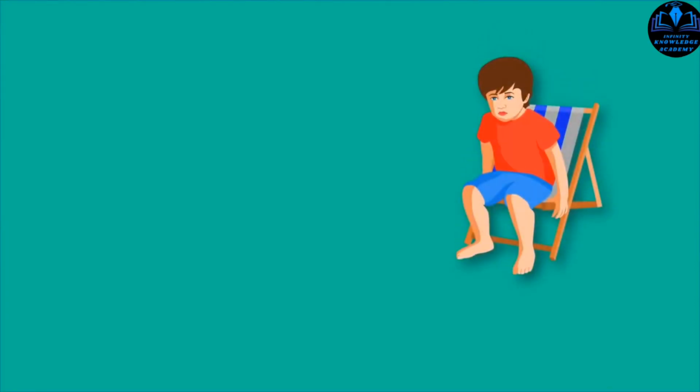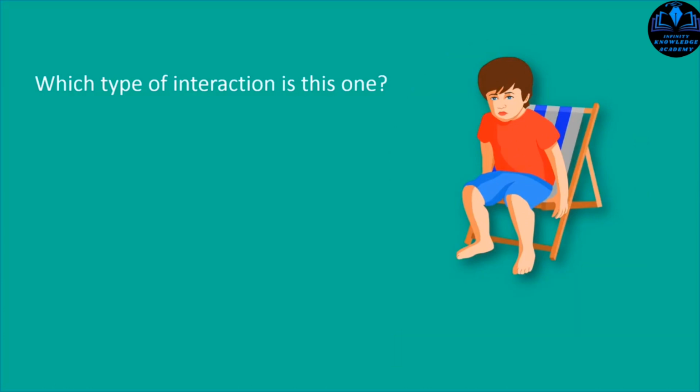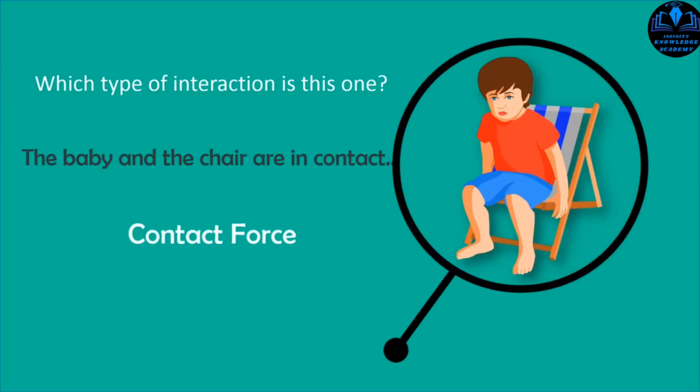Now, let me give you a quick test. If a baby is sitting in the chair, can you tell me which type of interaction this is? I hope you can. Well, there is a direct interaction between the baby and the chair, and we can say that the baby and the chair are in contact. Hence, there is a contact force between the baby and the chair.